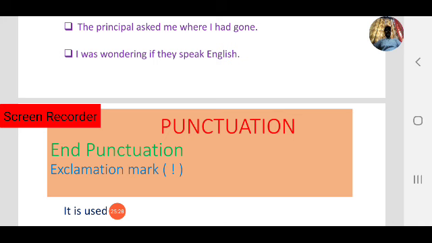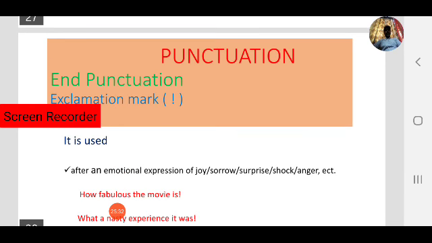Coming to the second end punctuation mark, that is the question mark, we have seen where it is used and where it is not used, with some examples in different cases. Now we come to the third end punctuation mark, that is the exclamation mark. Now observe the mark, the exclamation mark. Let us see where an exclamation mark is used.